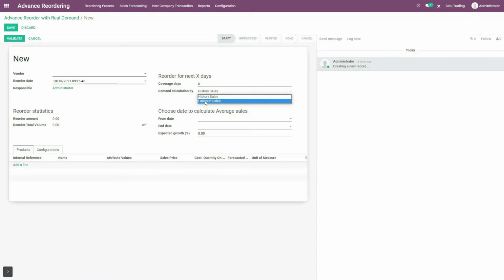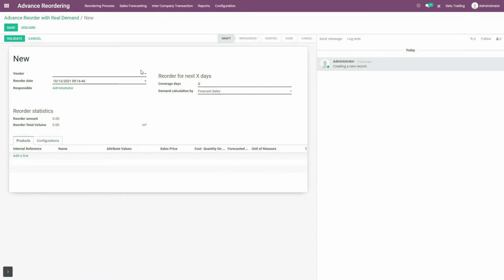So now over here let us see how this forecast sales method of demand calculation will help you to calculate the right amount of future sales of these products. Also for seasonal products, that too for multiple warehouses simultaneously. All in one, you can say that this forecast sales method will help you to calculate which product from which warehouse with what right quantity can be sold in future, and thus overcoming the fluctuations in demand of these products that I select here, and also maintaining optimum inventory in warehouses.